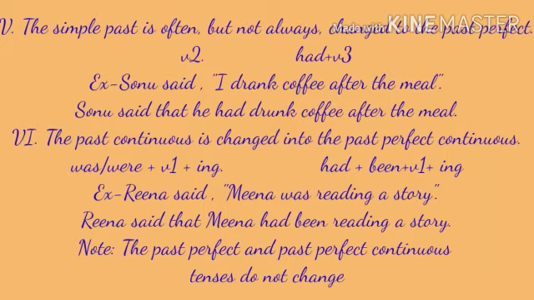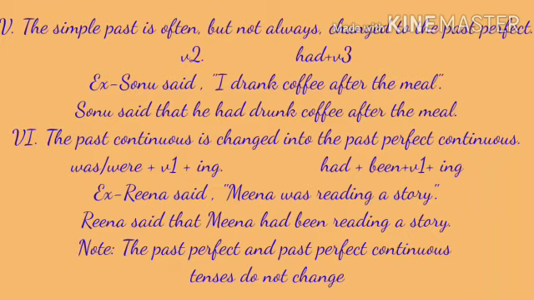The past continuous is changed into the past perfect continuous. Verb agreement for past continuous and the past perfect continuous: for past continuous it is was plus V1 ing form, and for past perfect continuous it is had plus been plus V1 ing form. For example, Reena said, Meena was reading a story.